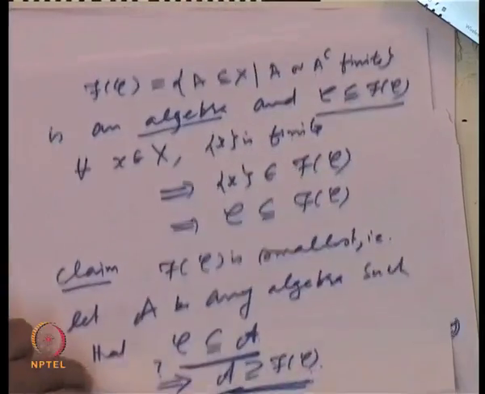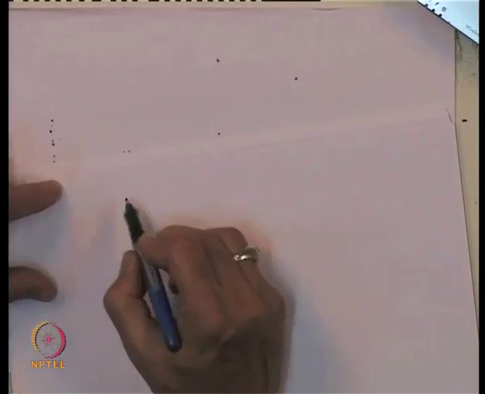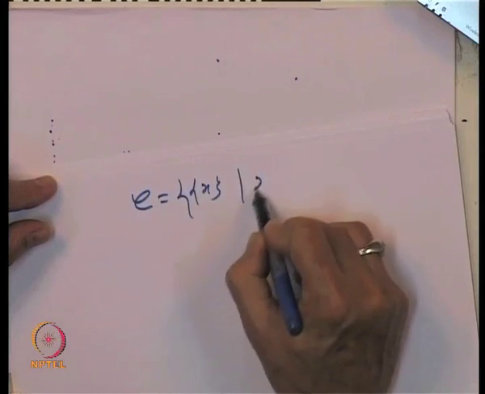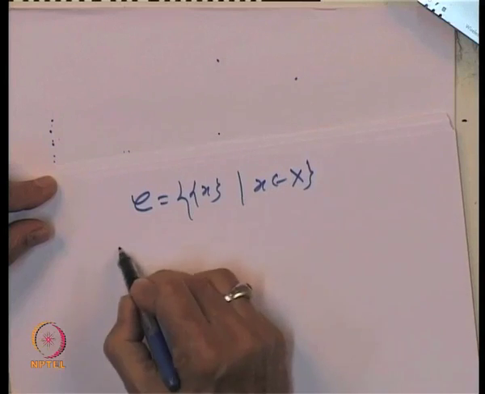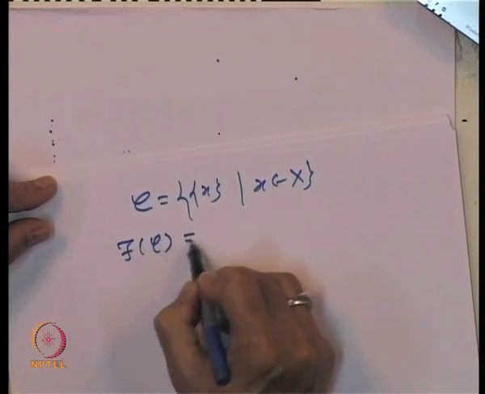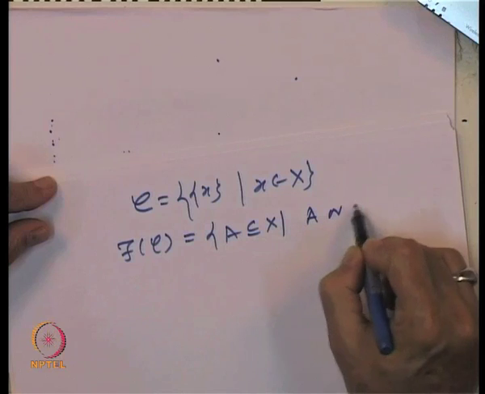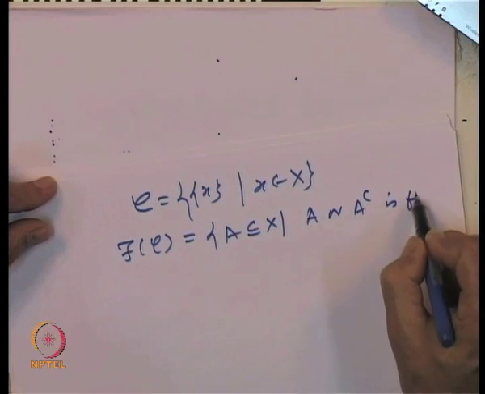So, hence what we have shown is the following, that if C is the collection of all singleton sets x belonging to X, then the algebra generated by it is nothing but all subsets A in X such that A or A complement is finite.